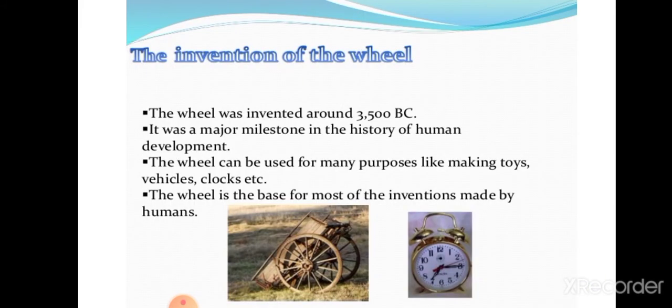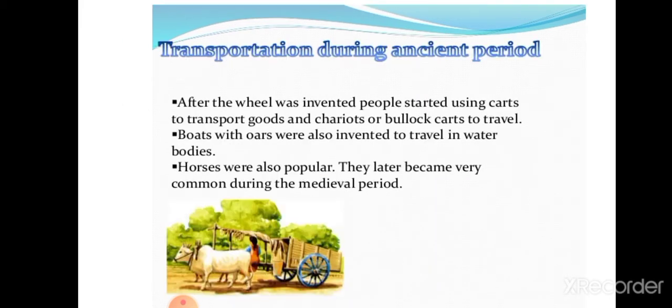Different inventions came to light after the wheel was invented around 3500 BC. It was a major milestone in the history of human development. As soon as the wheel got speed, inventions also got speed. The wheel can be used for many purposes like making toys, vehicles, clocks and different things. The wheel is the base for most of the inventions made by humans. So in the history of the invention of transport, the invention of the wheel is recorded.